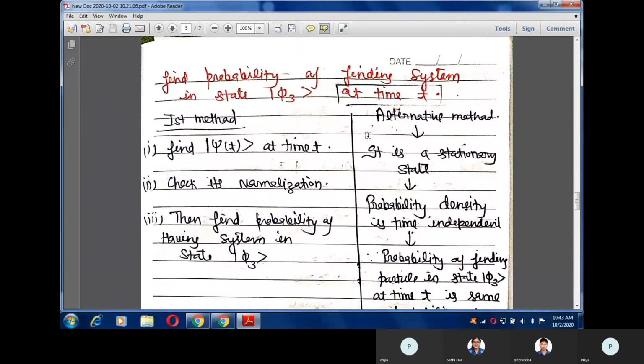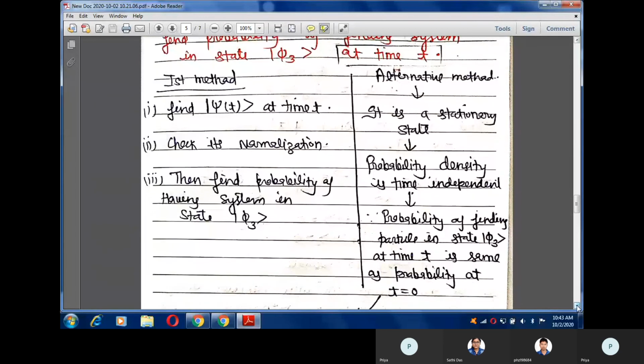But alternatively, I already told you about the stationary state. Usually in quantum mechanics we have a time independent potential in our syllabus, and the solutions for time independent potentials are the stationary states, so the probability density is also time independent.